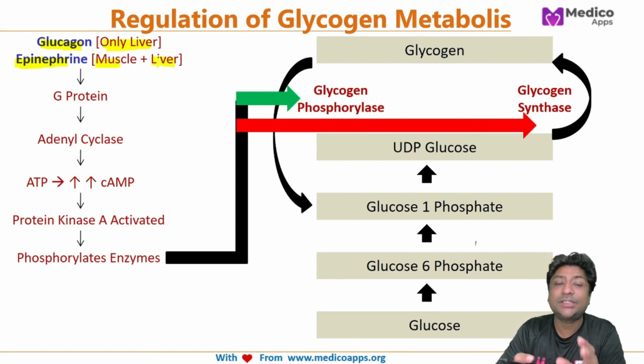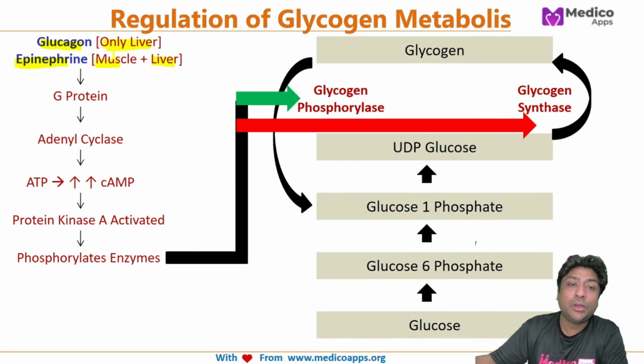Otherwise, the mechanism of action of both glucagon and epinephrine is the same. The only difference is that glucagon has receptors only in the liver, whereas epinephrine has receptors both in the liver as well as muscle. So what do both of these do? They first activate G protein, which activates adenyl cyclase, which converts ATP into cyclic AMP. This is your secondary messenger. This will activate protein kinase A, and protein kinase A will phosphorylate the enzymes.